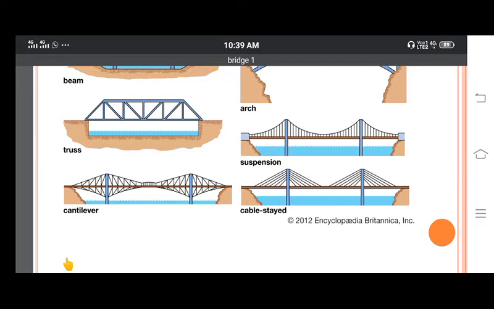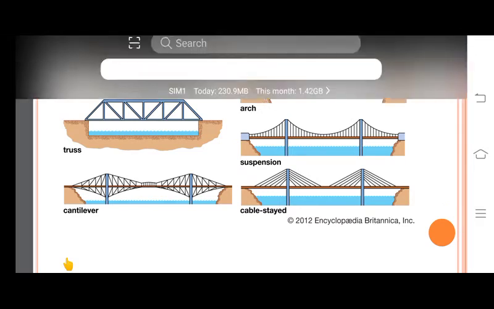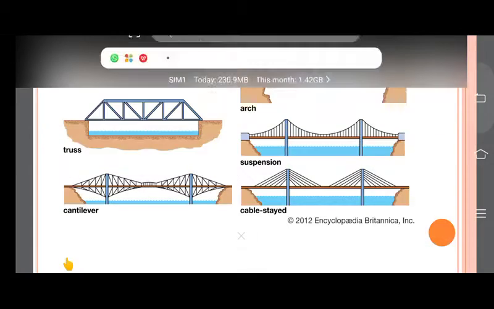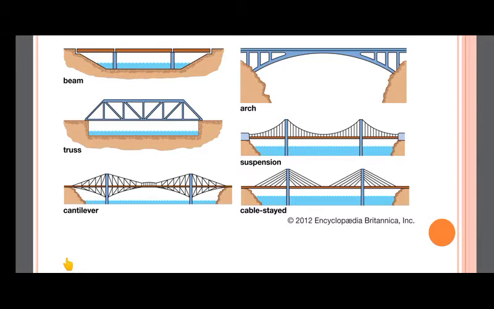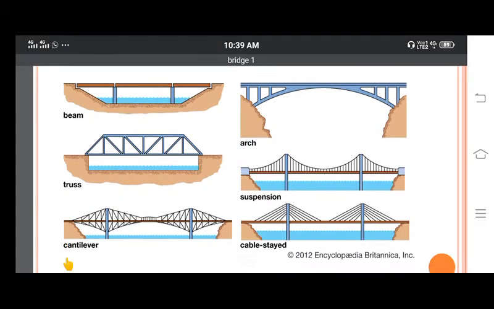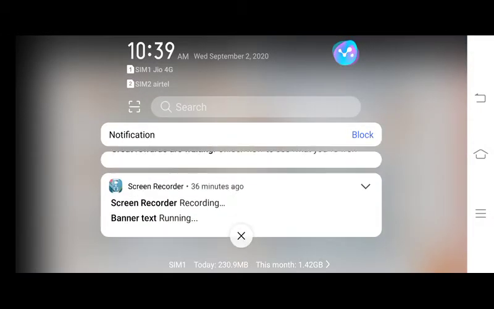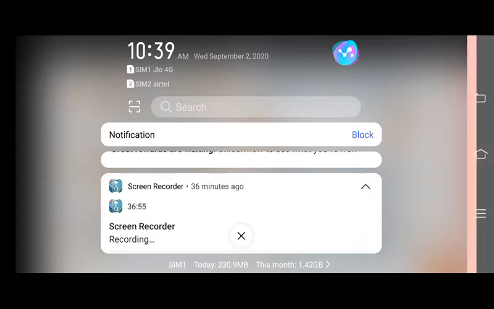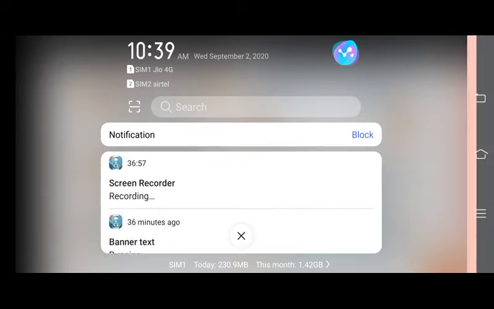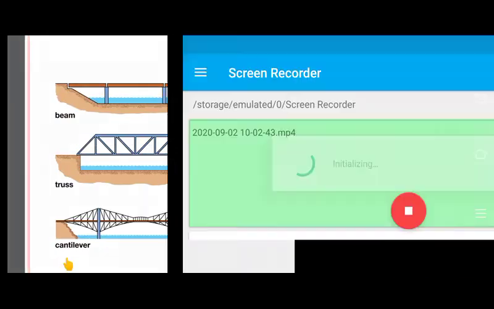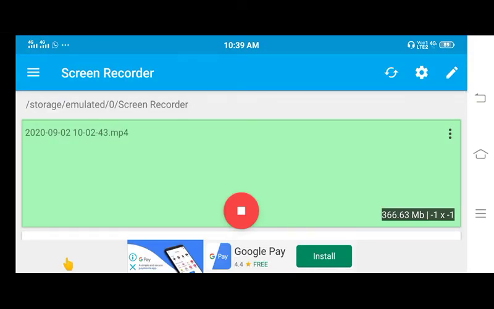So in the next class we'll continue with the types of bridges again, and then we will continue with the components of the bridges. If you have any doubts, feel free to ask me. You can send your doubts to me, and I will clarify them.